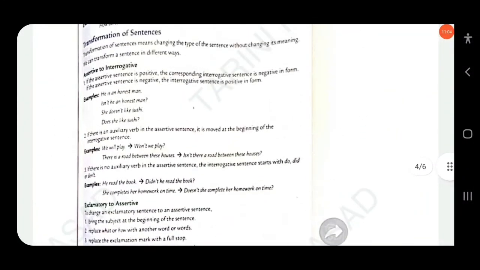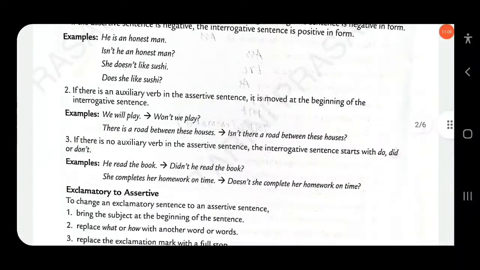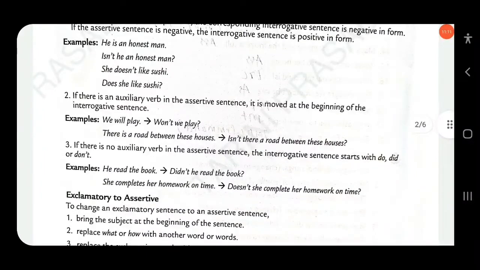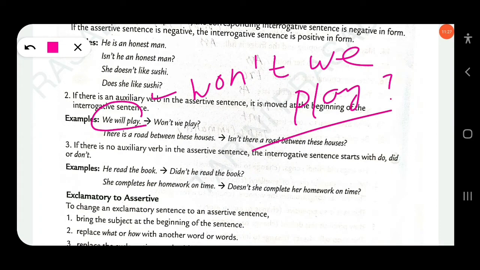Okay, so here another example, we will play. Similarly here, positive, without changing its meaning, we have to make it into negative. Okay, won't we play? This is negative. We call it a negative interrogative. Okay, we call it a negative interrogative sentence. Okay, both can be acceptable here.